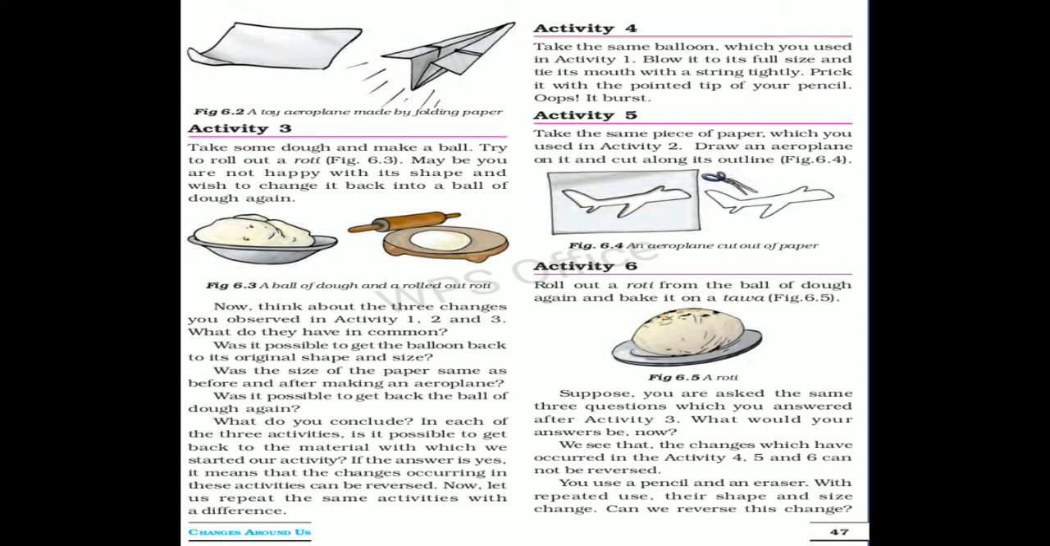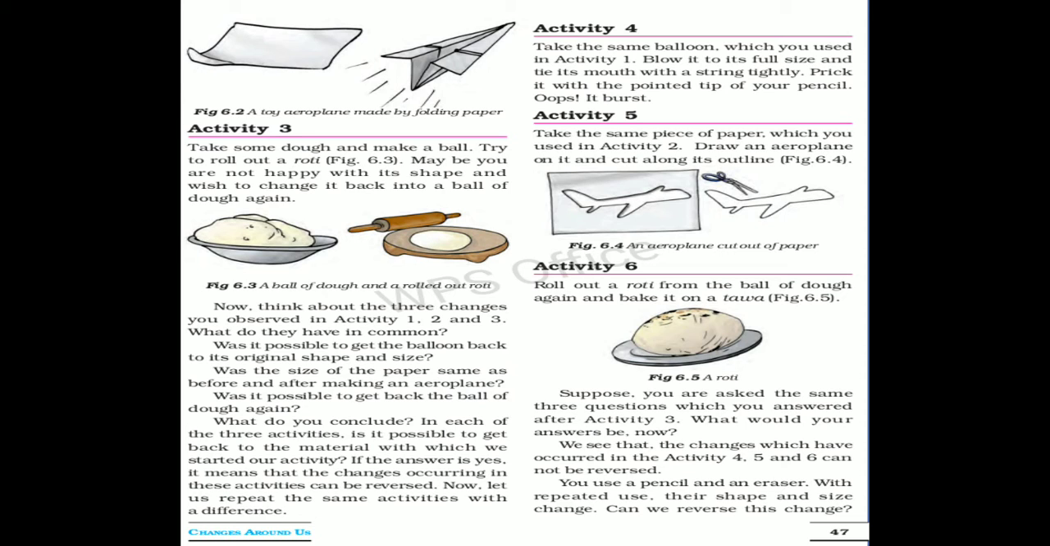So, here we have seen three examples where when we reverse the condition, we get back the original substance, and this change is known as a reversible change. Now see activity 4.